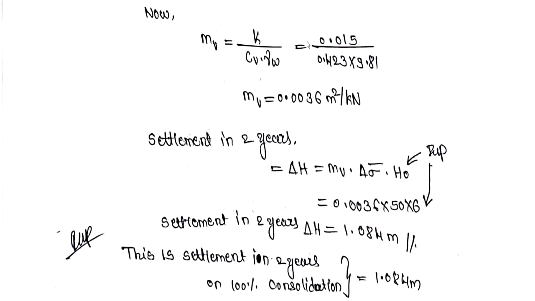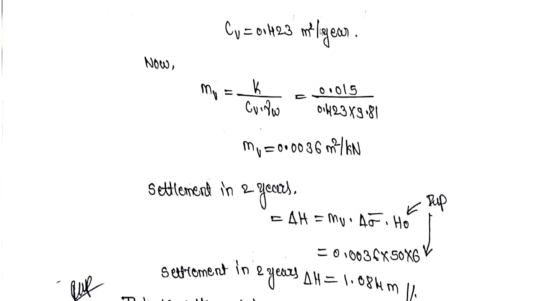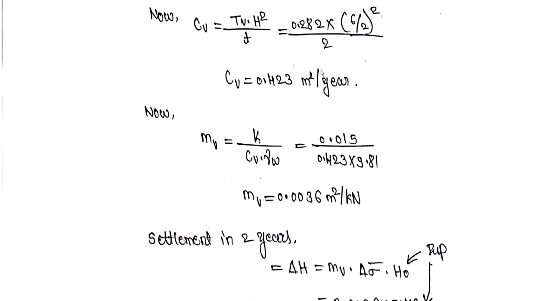So meter per year only we are substituting, as CV is also in meter square per year. So both the units are the same. So 0.015 divided by 0.423 into 9.81. So MV is equal to 0.0036 meter square per kilonewton is the answer.